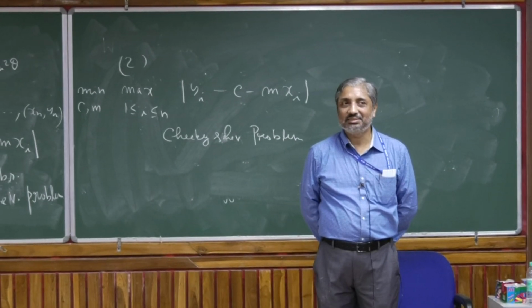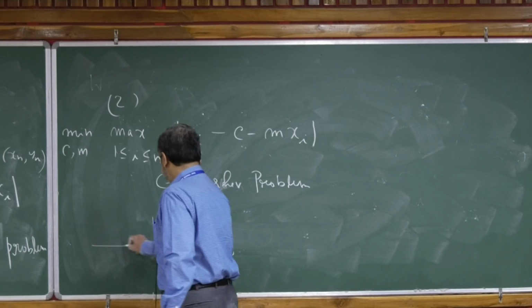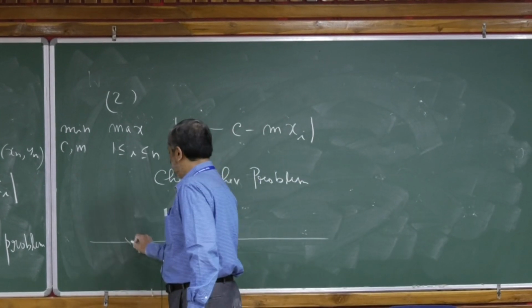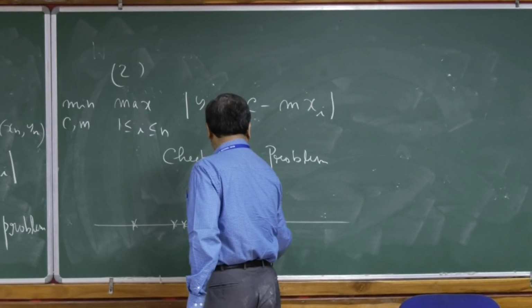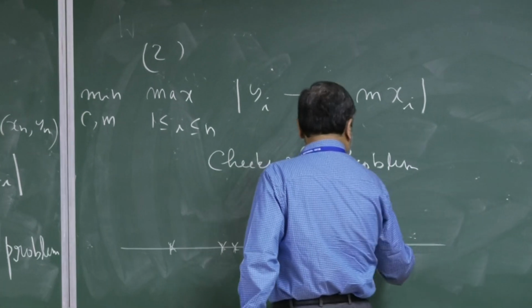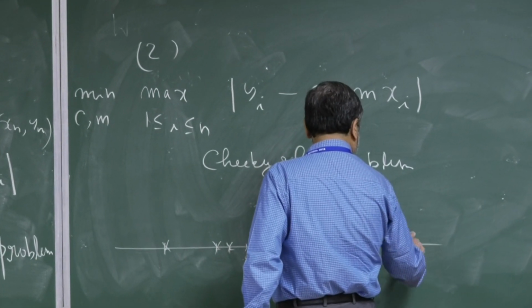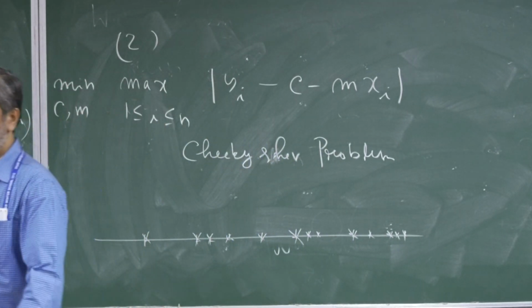Anybody has any idea? So if I draw a picture, say the y values are like this. These are the different y values. Like that. What should be my c?